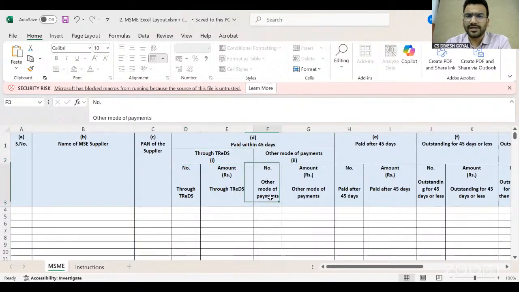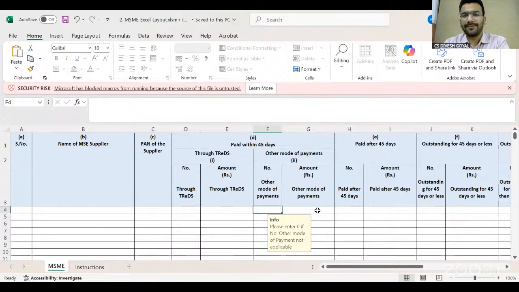Here are the two options: number, and amount. Now, what is the meaning of this number? For example, from Mr. A, I have done transactions in the half year and we have 20 invoices from Mr. A. Out of the 20 invoices, 5 invoices I have paid within 45 days. So I have to mention here number 5, and mention the amount of those 5 invoices.